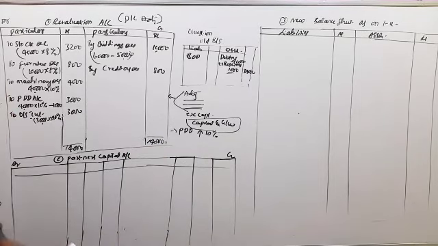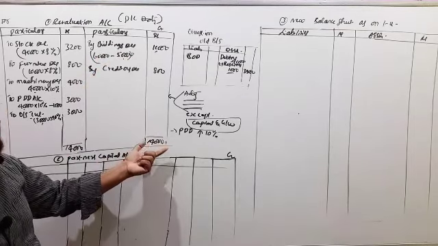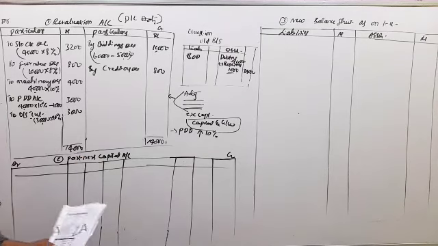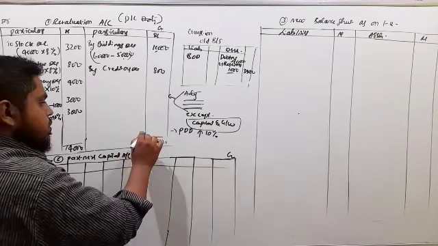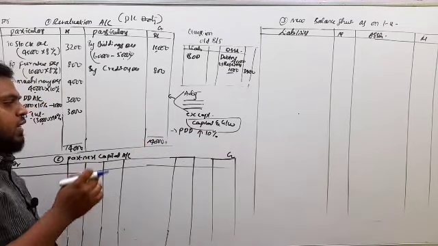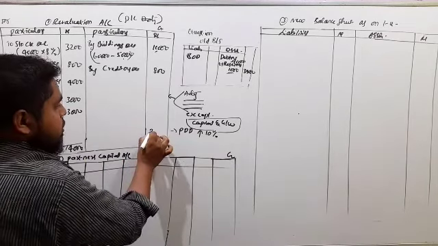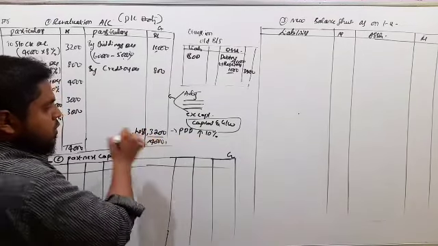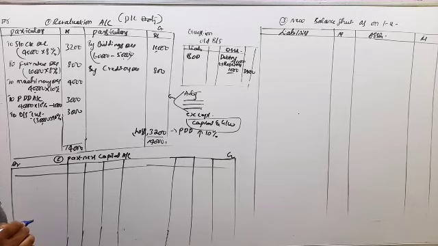So expenses are more here. Expenses are 14,000. If you minus, you will get the loss here. 14,000 minus 10,800 is 3,200. This is the loss, so this is the revaluation account loss.